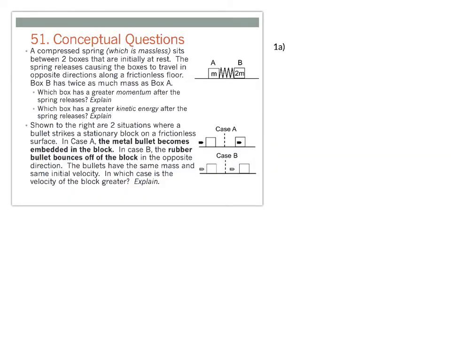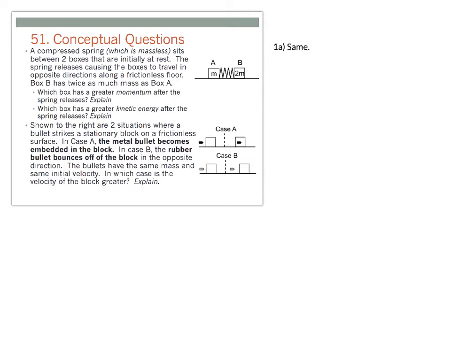Let's go ahead and work through a few conceptual questions here. So for this first one, we have a situation where there's two boxes with a spring in between them. The spring's initially compressed, the boxes are at rest, and we're going to release the spring, setting the boxes in opposite directions. And the question asks which box is going to have the greater momentum after the spring's released, and the answer is they're going to have the same momentum.